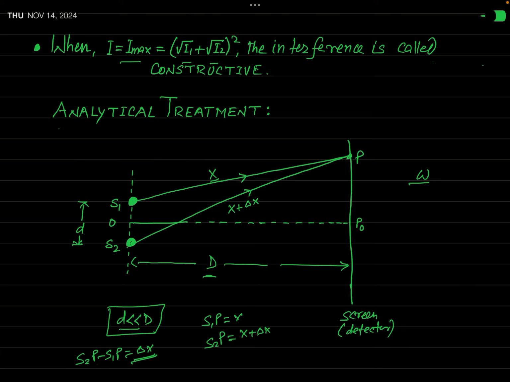But due to this path difference, you will see later on that when the waves arrive at this point P, there will be a phase difference introduced between them, and the reason for that phase difference will be this path difference delta x.